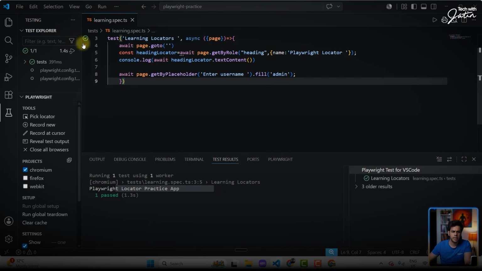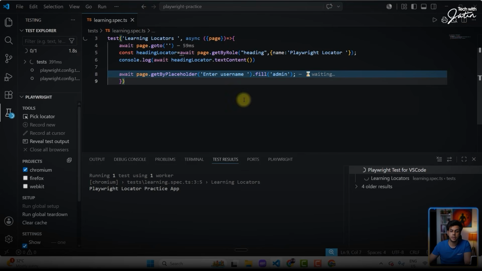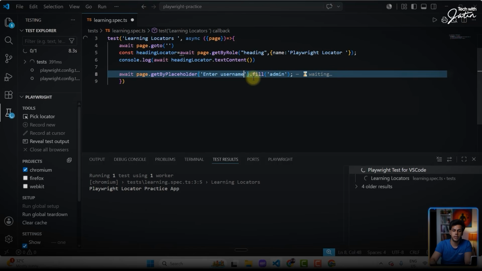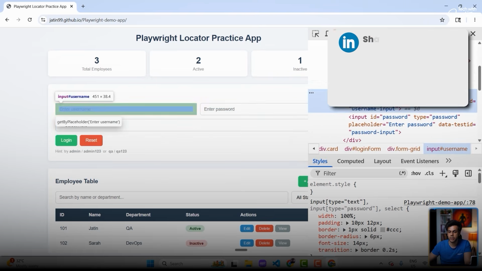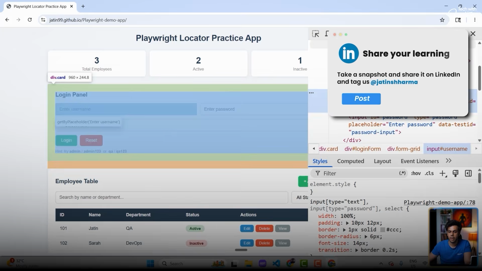Let's click on the play button. Let's see whether it works. Over here, it is waiting. And the reason it is waiting, let's see why. There was a space that I had given. But let's see.